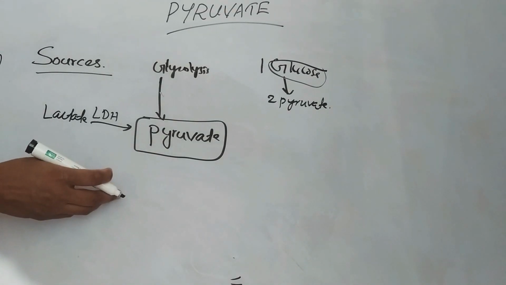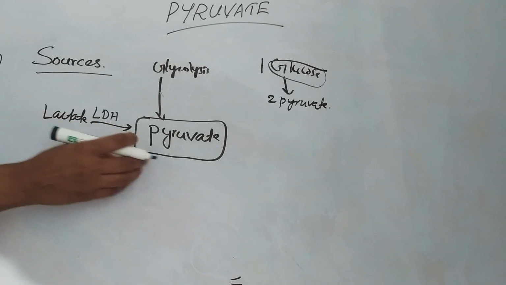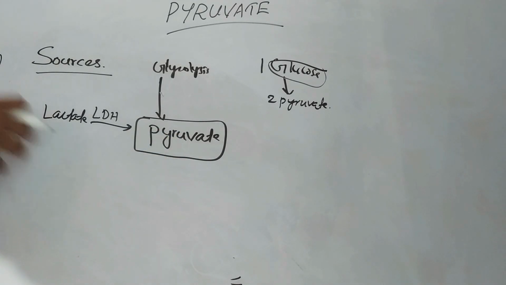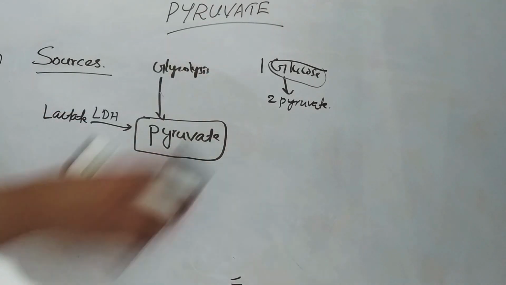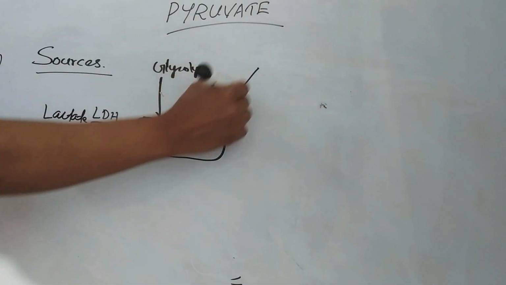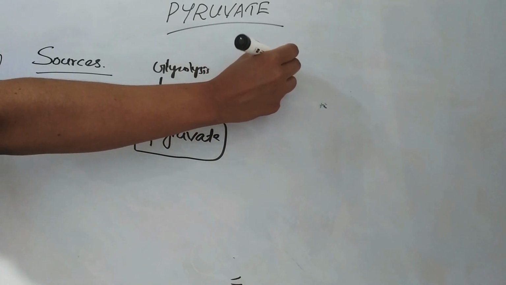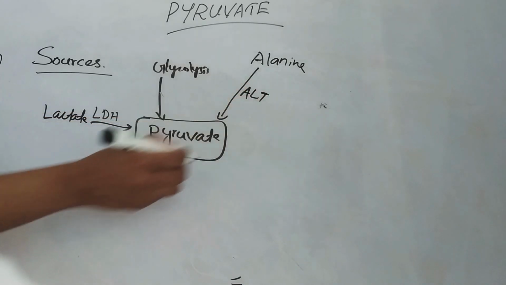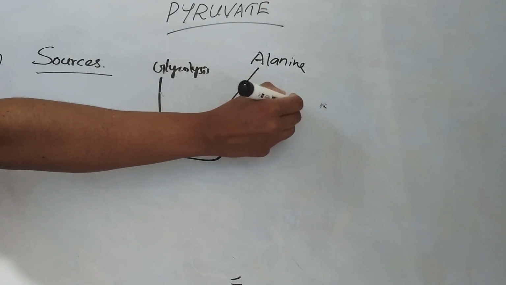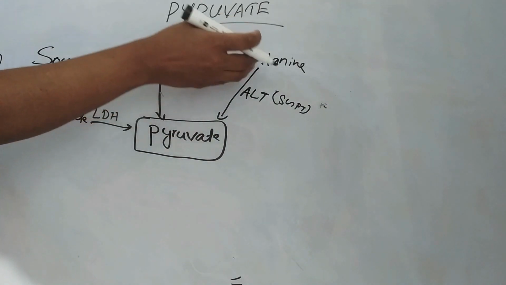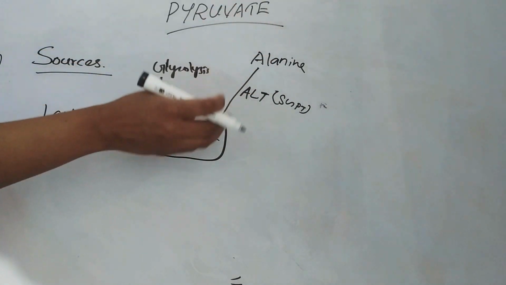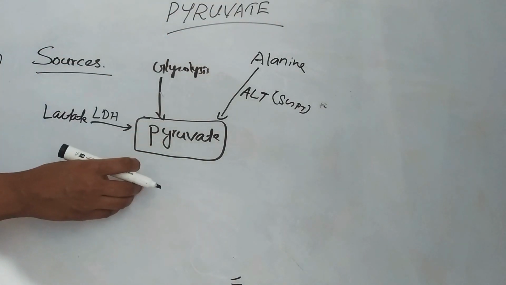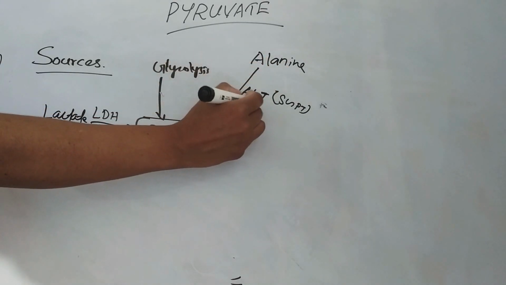Then this pyruvate can form glucose. From lactate to pyruvate, then pyruvate to glucose. Then pyruvate can also be formed from the amino acid alanine. By the enzyme alanine transaminase, ALT or SGPT, this alanine can be transaminated to pyruvate. So that is another source. This reaction requires PLP.